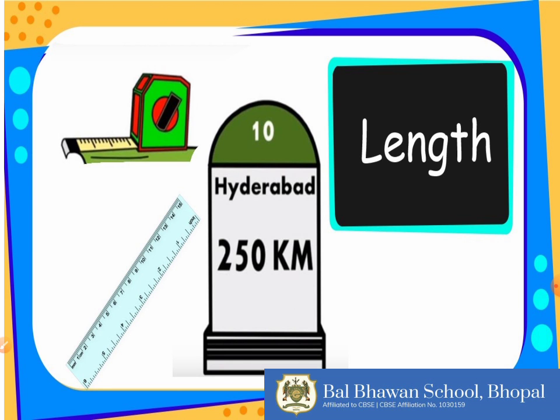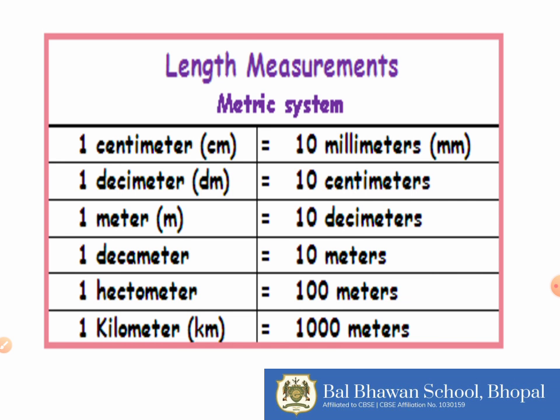But if we have to measure the distance between two cities or two countries, we need a bigger unit, and that is a kilometer. Each unit can be converted into another unit because they are related to each other. For example, 1 centimeter is equal to 10 millimeters, 1 decimeter is equal to 10 centimeters, 1 meter is equal to 10 decimeters, 1 decameter is equal to 10 meters, 1 hectometer is equal to 100 meters and 1 kilometer is equal to 1000 meters.